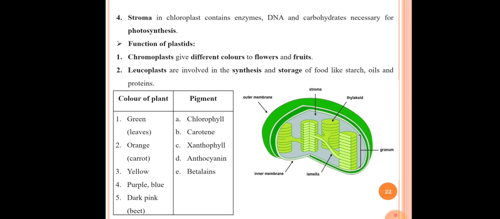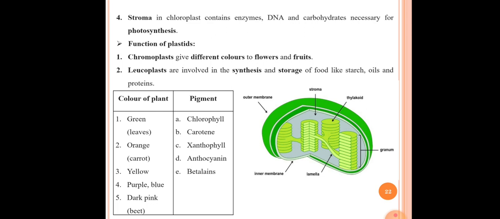Okay, so the fourth point here is stroma in chloroplast contains enzymes, DNA, and carbohydrates necessary for photosynthesis. Actually, the liquid or fluid like substance present inside the chloroplast or plastids is called stroma. So stroma contains enzymes, proteins, and DNA molecules, as well as carbohydrates necessary for photosynthesis.